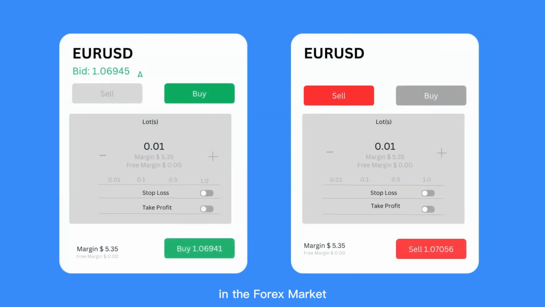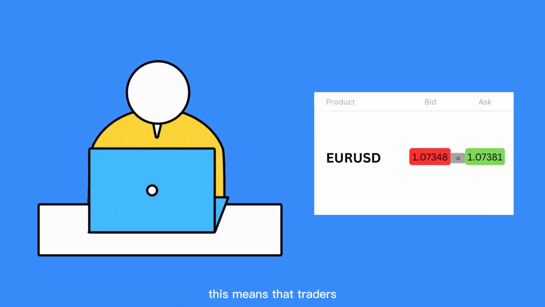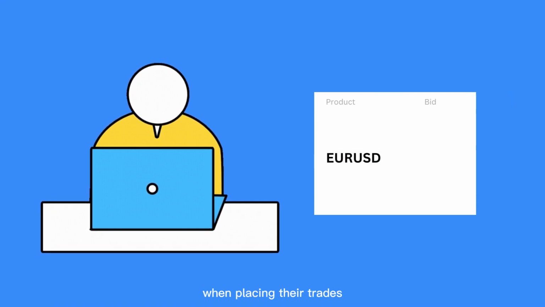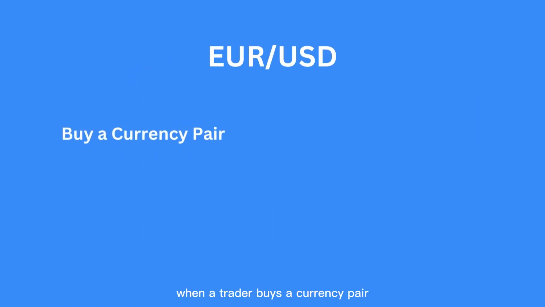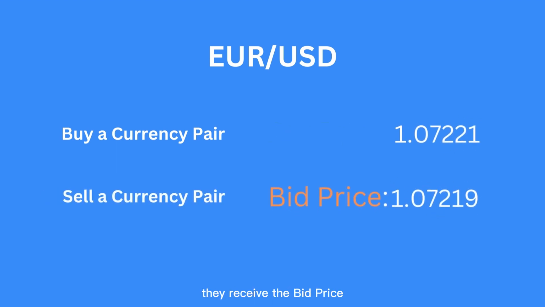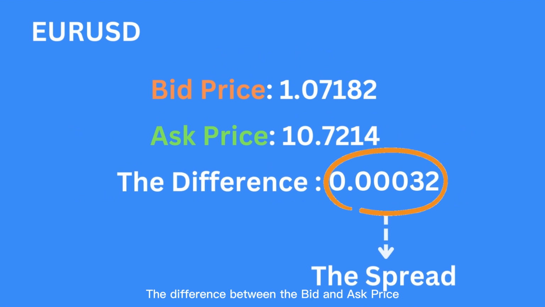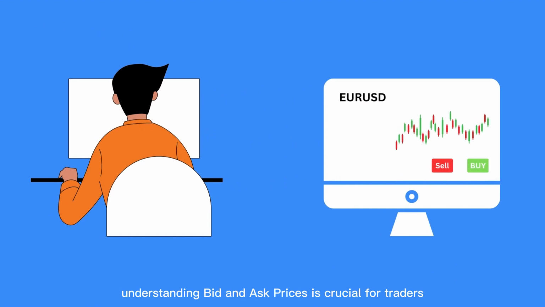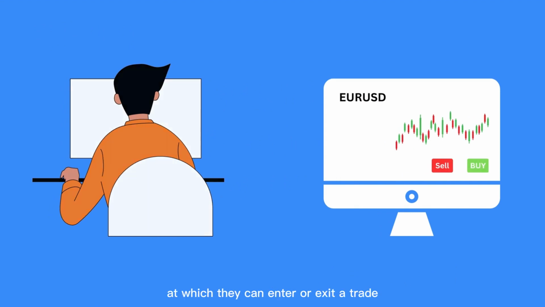In the Forex market, bid and ask prices are constantly fluctuating due to supply and demand factors. This means that traders must always be aware of the current bid and ask prices when placing their trades. When a trader buys a currency pair, they pay the ask price, while when they sell, they receive the bid price. The difference between the bid and ask price is known as the spread, which is the cost of trading in the Forex market. Understanding bid and ask prices is crucial for traders because they need to know the price at which they can enter or exit a trade.